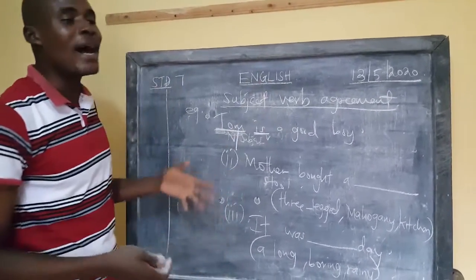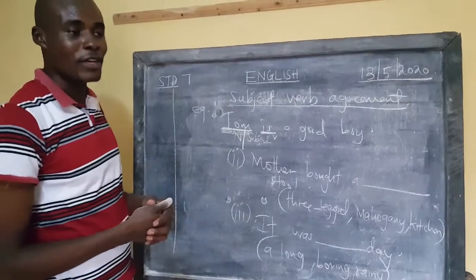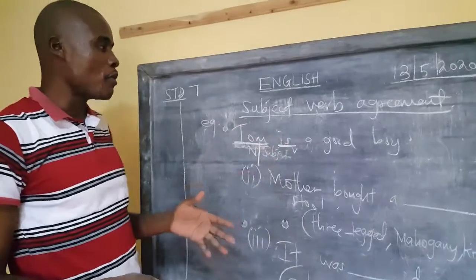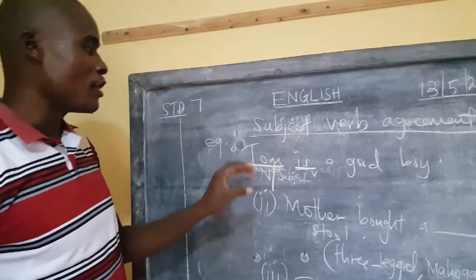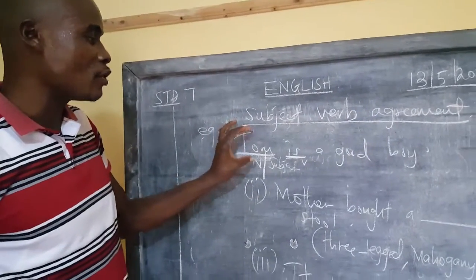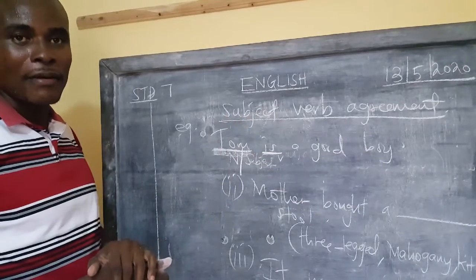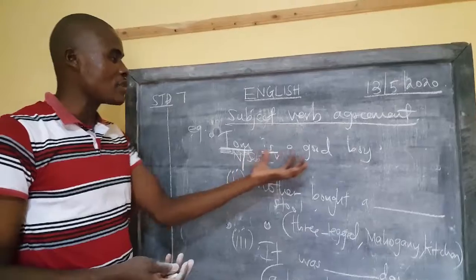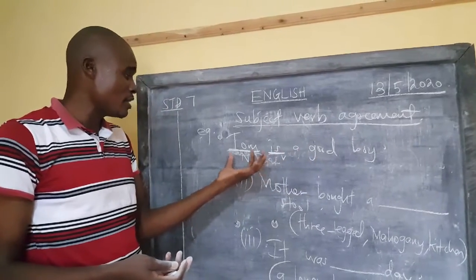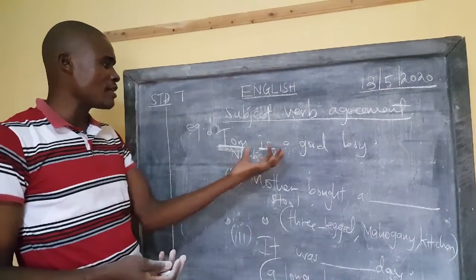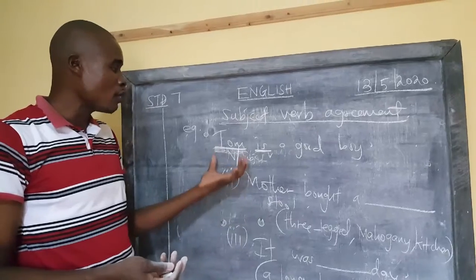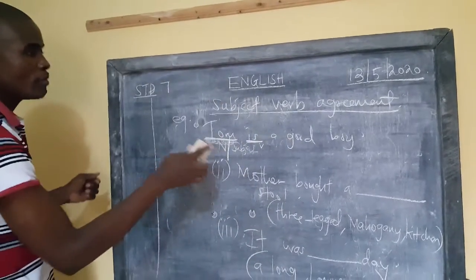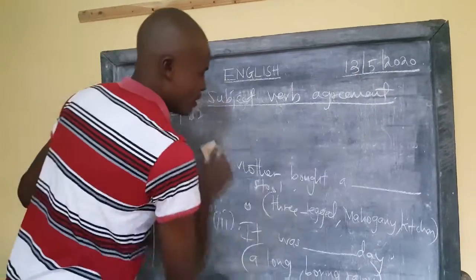You can't say Tom are a good boy. That is very wrong. When I say Tom are a good boy, look at it well, you realize that the subject has not agreed with the verb. They must agree. So a singular subject will take a singular verb, and the plural subjects will take plural verbs. That's how I mentioned Tom is a good boy.